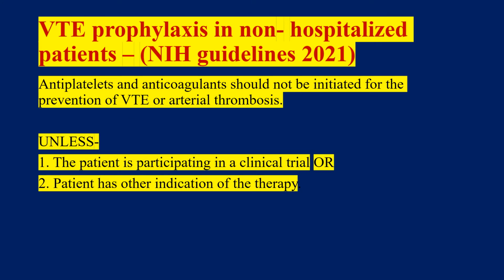So what do we do about those COVID-19 patients who are not hospitalized, who are not candidates for admission in medicine ICU or medicine wards? Anticoagulation and antiplatelet therapy should not be initiated in these patients unless the patient is participating in a clinical trial or the patient has another indication for this therapy. For the sole purpose of prevention of venous thromboembolism, we are not supposed to start antiplatelets and anticoagulants for the patients who are not candidates for hospitalization.